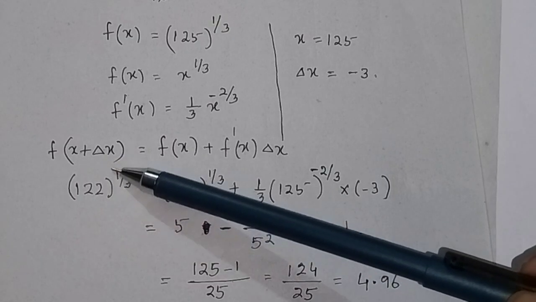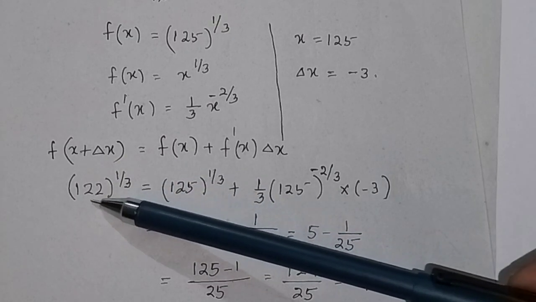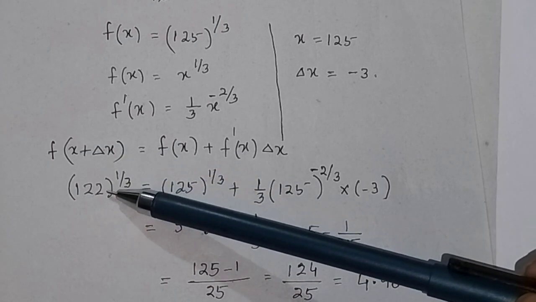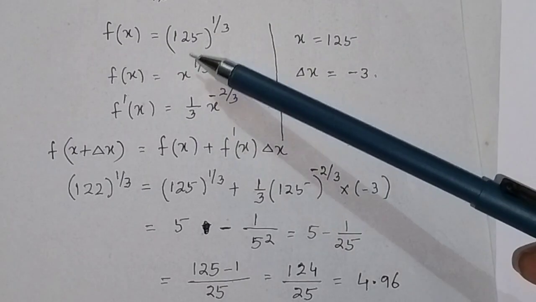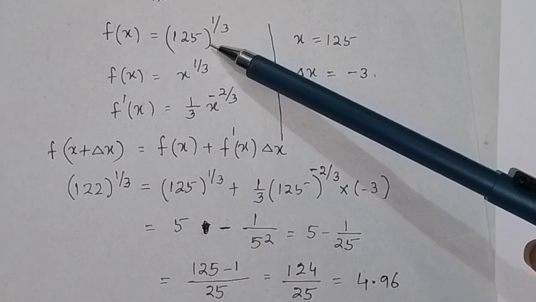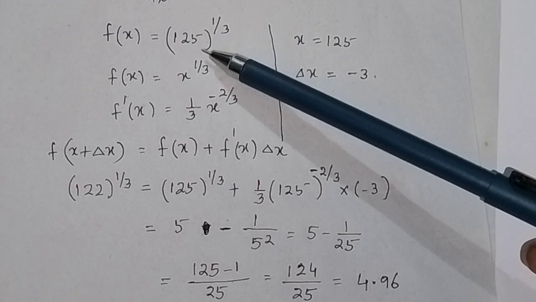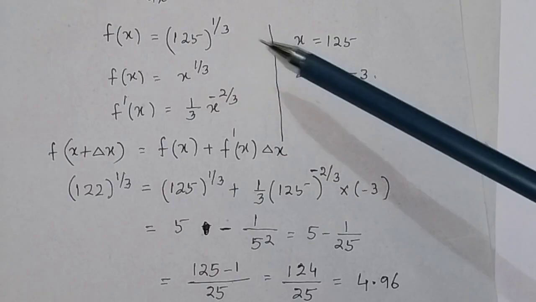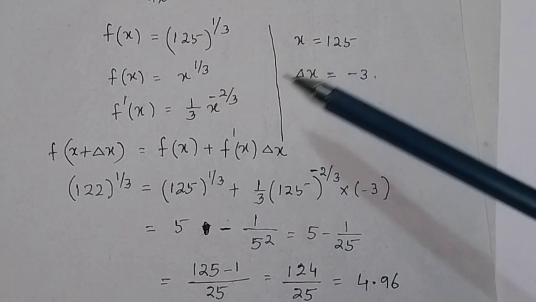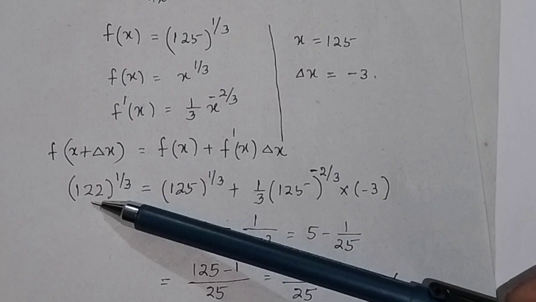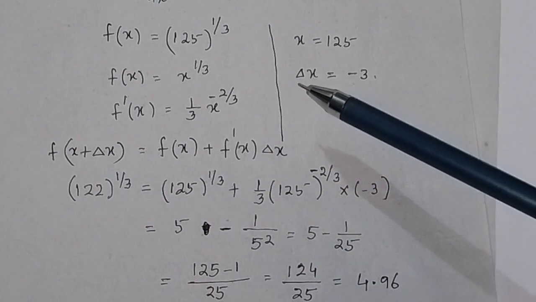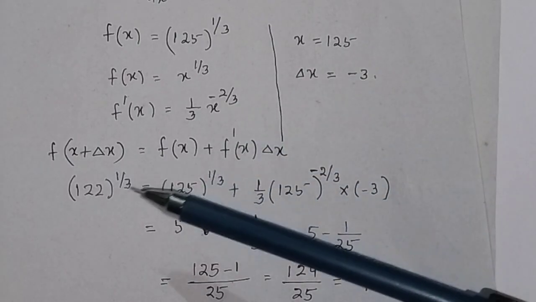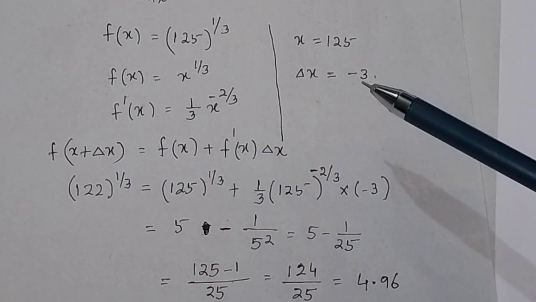Here it is given to find out the cube root of the given value, and if you take the cube root nearer to 122, that is 125, then the cube root can be easily found out because its value will be equal to 5. So here I have chosen the value of x equal to 125 and the value given is 122. So what will be Δx? Δx will be equal to 122 minus 125. This will be equal to minus 3.